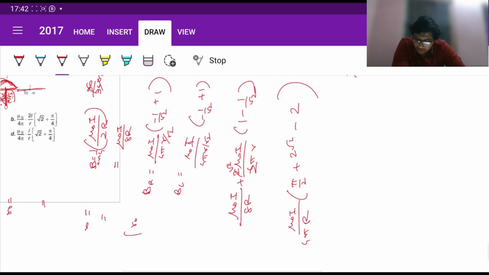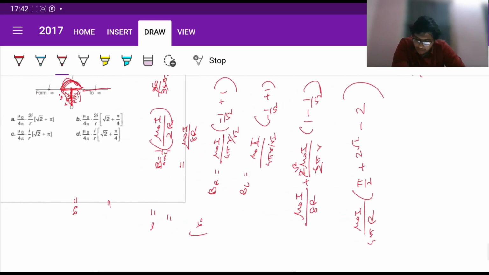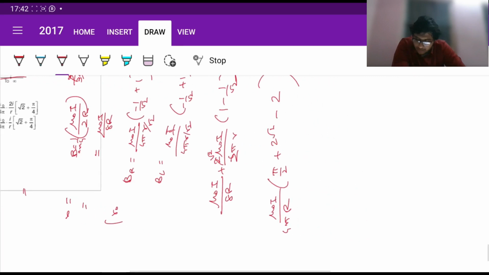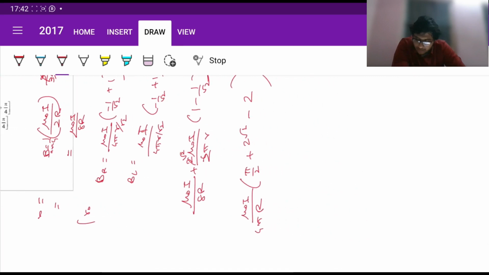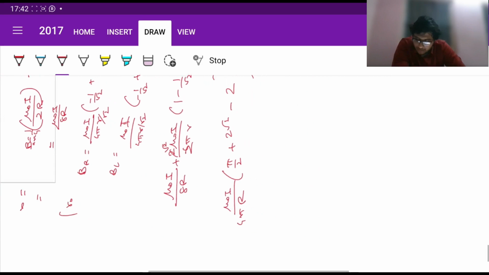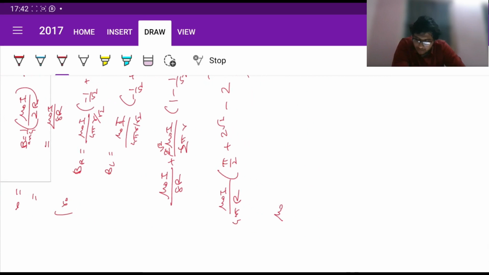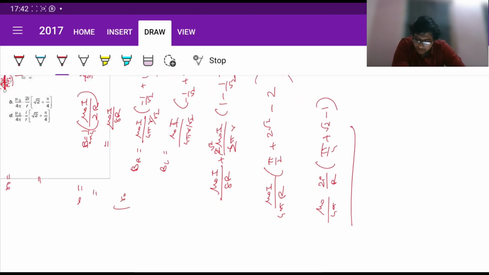Fine. And we want it to be either in terms of pi or pi by 4. If we consider it to be in terms of pi by 4, we will have to multiply and divide by 2. So let's do it this way: mu naught by 4 pi, twice I by r, pi by 4 plus root 2 minus 1.